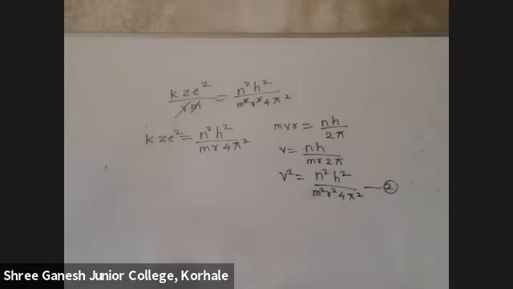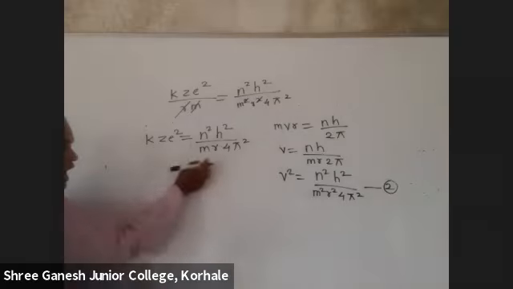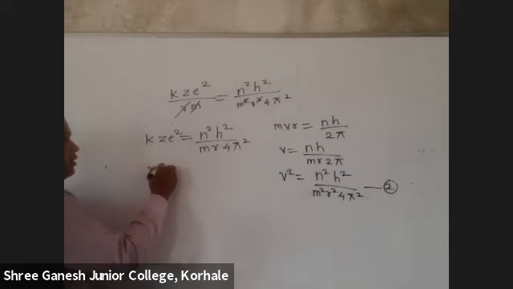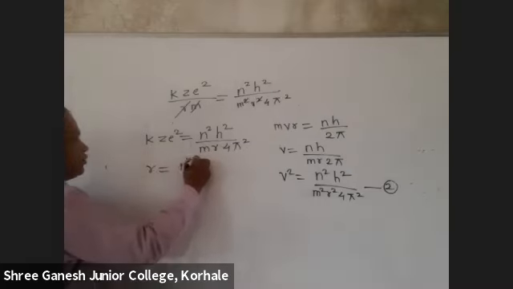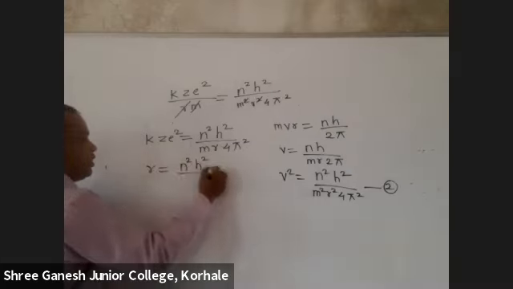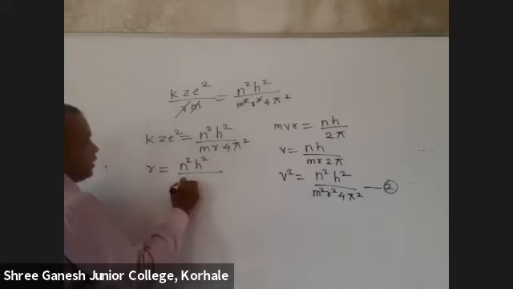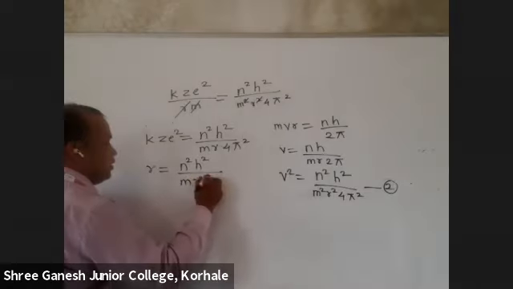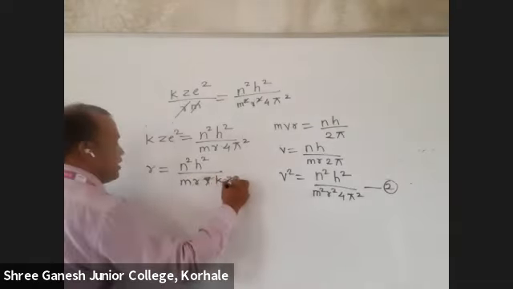So finally, because our heading is, what was our heading? Calculation of radius. So can I remove r here? That will be the formula of radius. So what will be r? n square h square upon m r into k z e square.